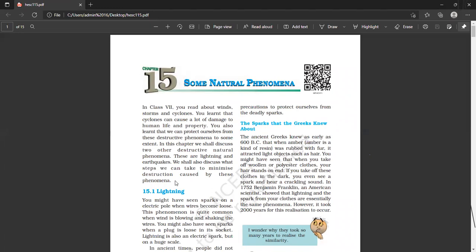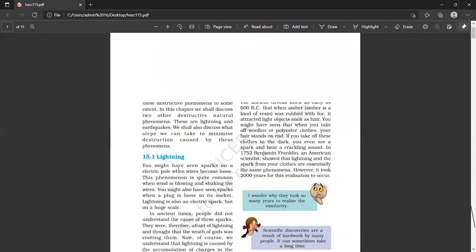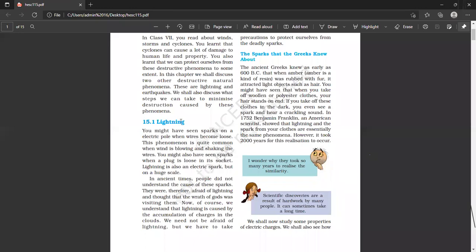You must have read about tornadoes, cyclones, earthquake, right? So these are the natural phenomena which are destructive. Some of the natural phenomena have been discussed in the previous class, and some we'll try to discuss in this class, that is earthquake and lightning. So first of all, we'll discuss the lightning process. We will read in good detail how lightning happens, okay beta? What is the science behind lightning?